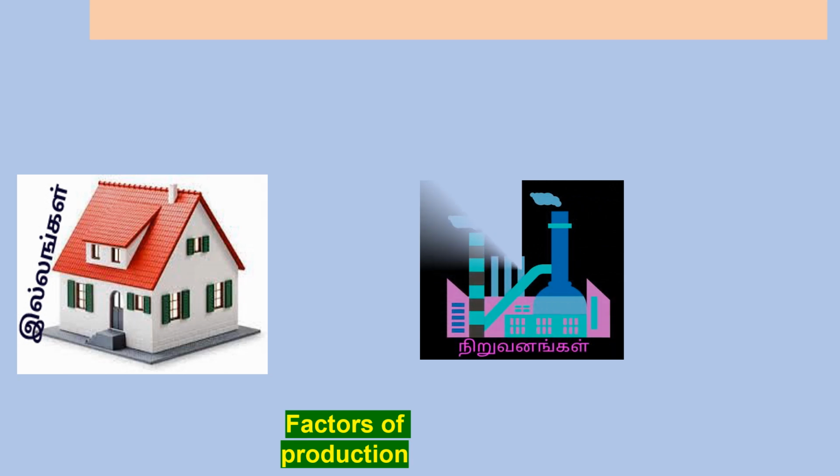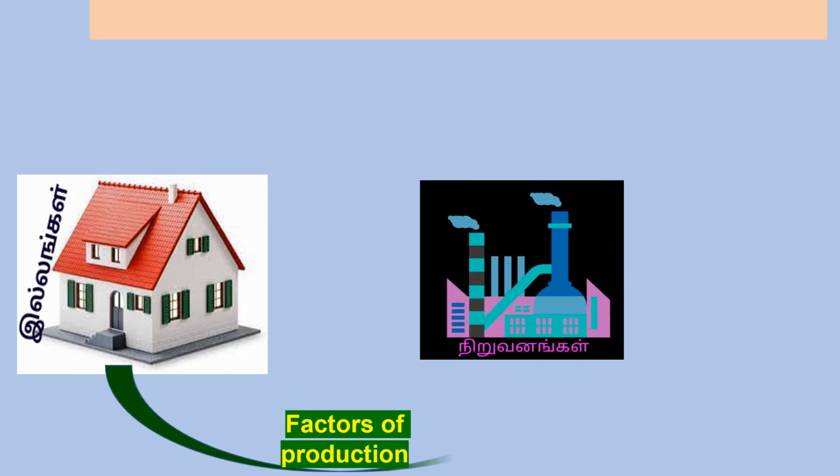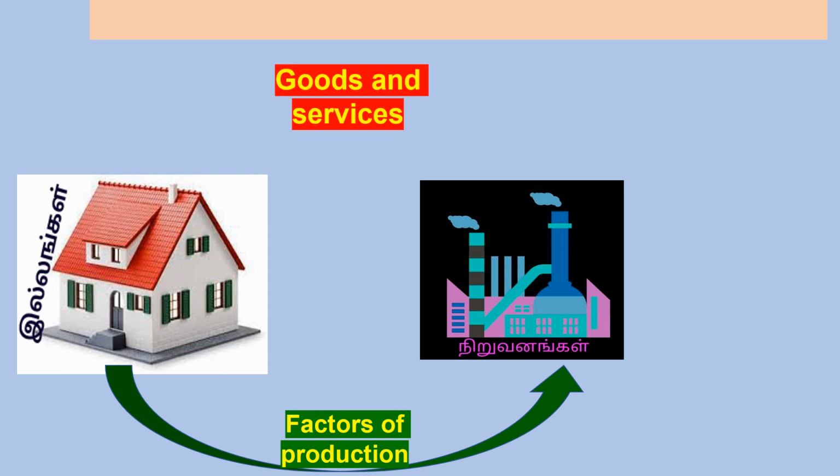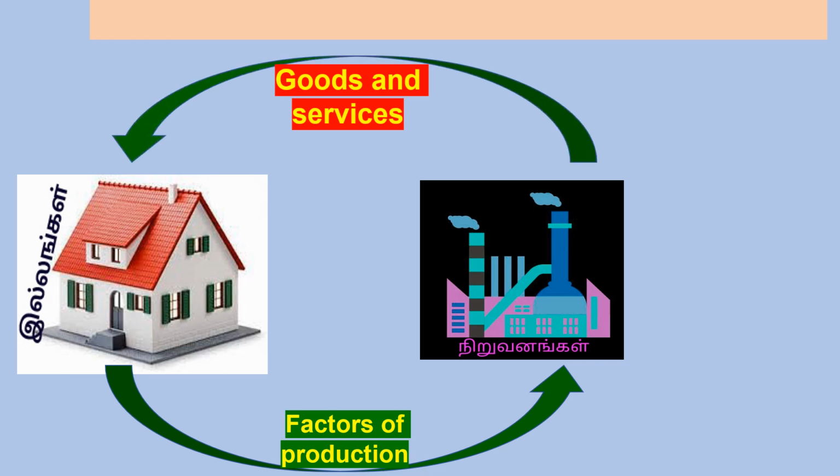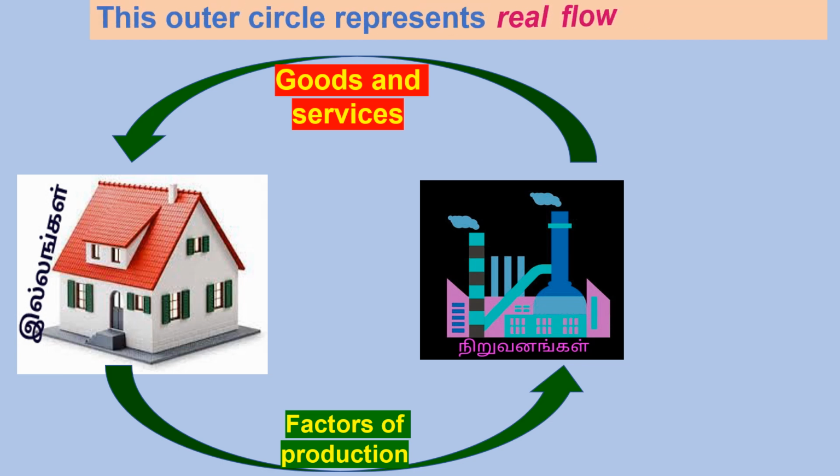In the two sector model, firstly, the factors of production are moving from household sector to industrial sector, and the firm sector will produce goods and services, and they are selling those goods and services to the household sector. In here, goods and services are transferred from one sector to other sector. This outer circle represents real flow. That means commodity flow.